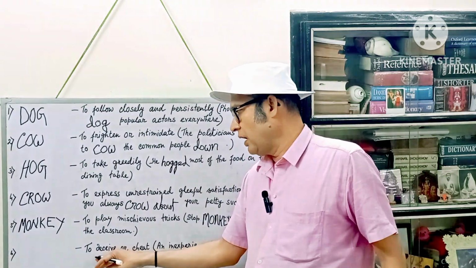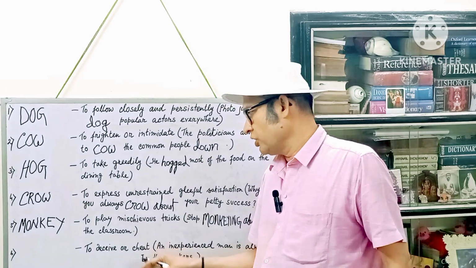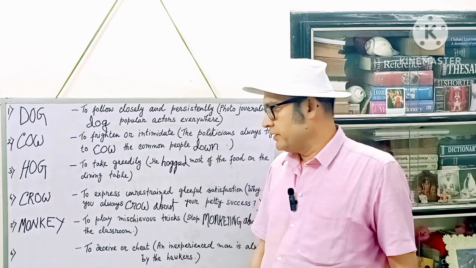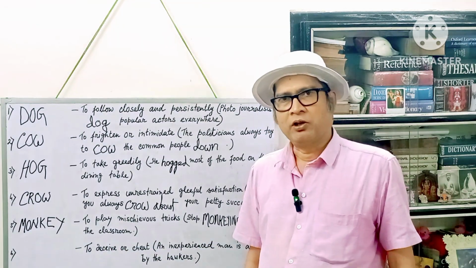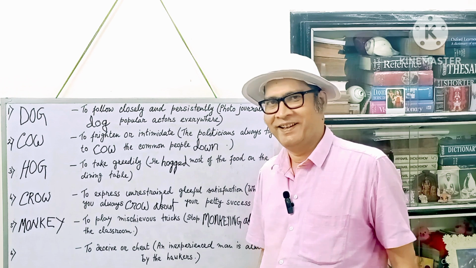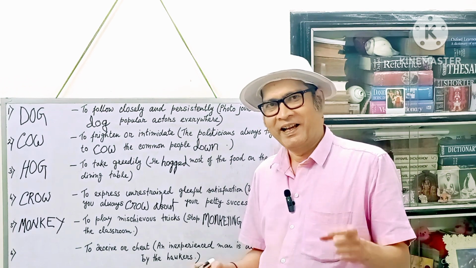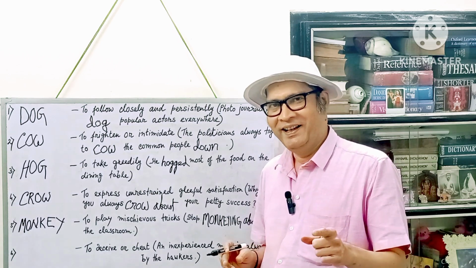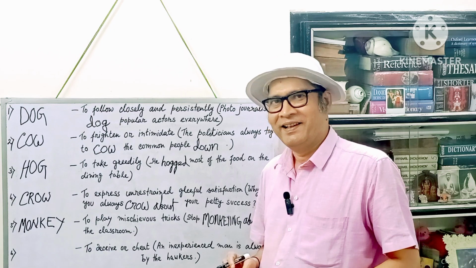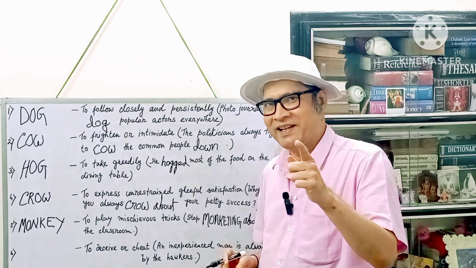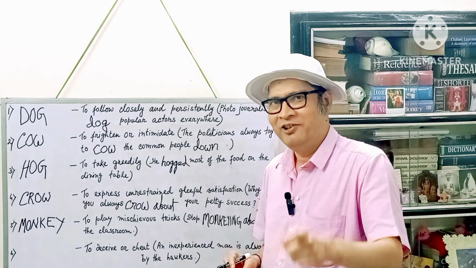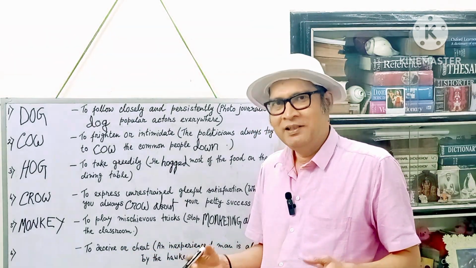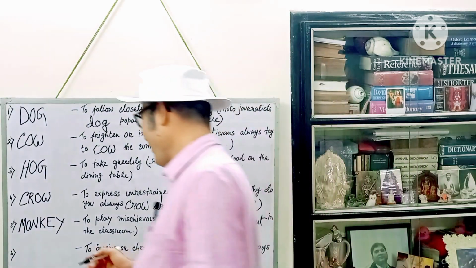Cheat, you know. Deceive may be a little uncommon to you. Deceive also means to cheat. So what is that particular word that we are going to use here as a verb? That's also the name of an animal, and that's a very cunning animal. Yes, that's right. When I tell you very cunning animal, then a bell must ring. And what is that? Perhaps you are trying to guess, and I think that you are successful by now in guessing the right word to deceive or cheat. That cunning animal, fox.